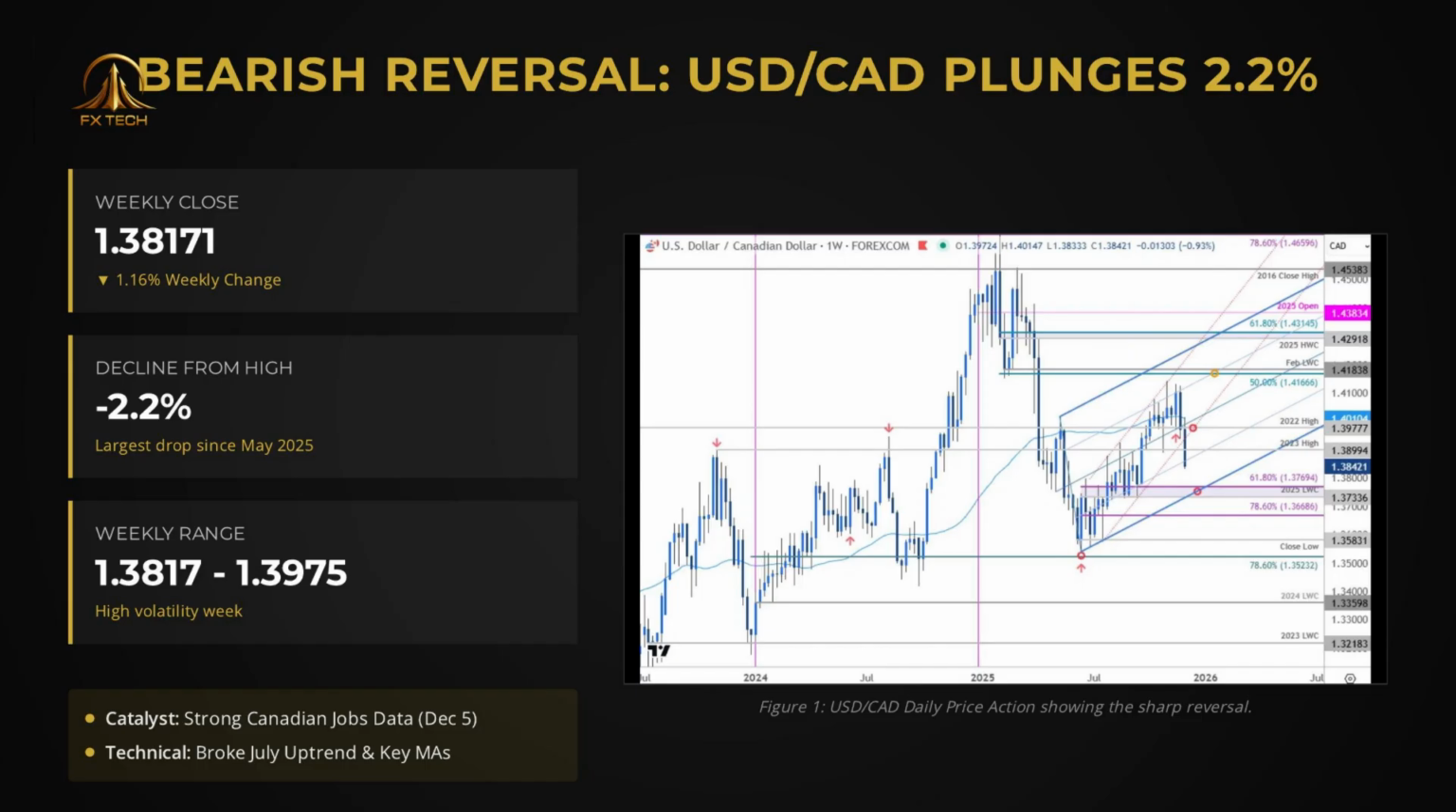This week was defined by a stunning bearish reversal. USD/CAD plummeted from its November highs, shedding nearly 2.2% in a dramatic move. The week closed at 1.3761, marking one of the most significant weekly declines since May. The primary catalyst was a blockbuster Canadian jobs report, which completely shifted the market's technical and fundamental outlook. The long-standing uptrend from July has been decisively broken, signaling that sellers have taken control.